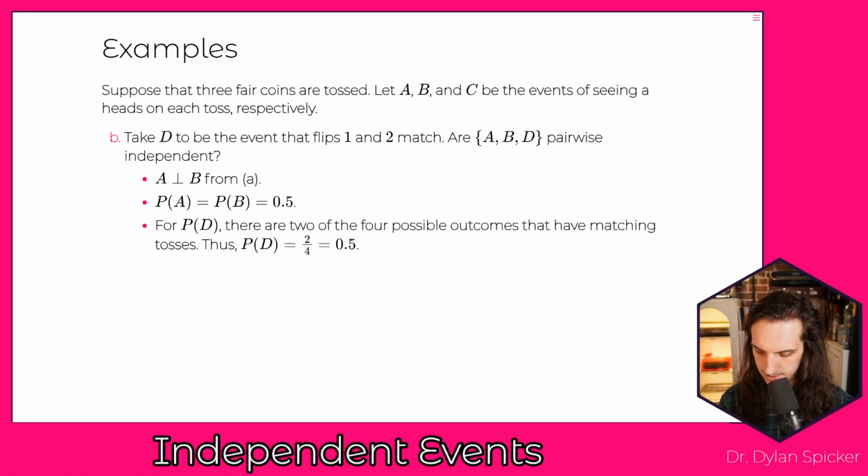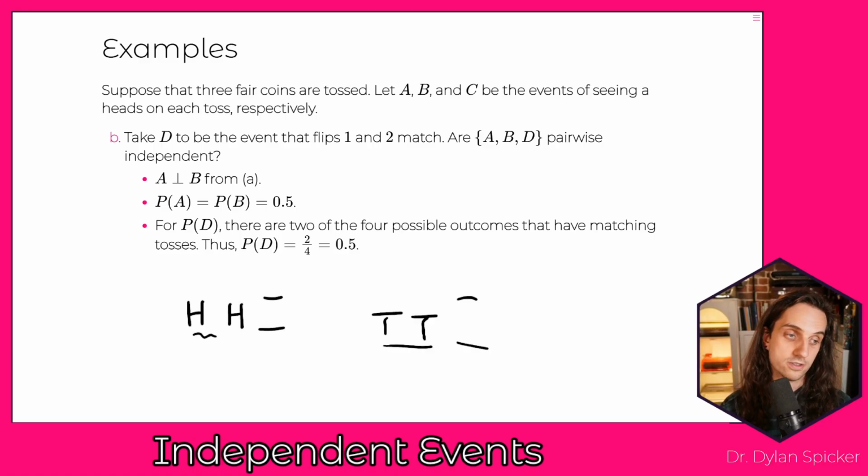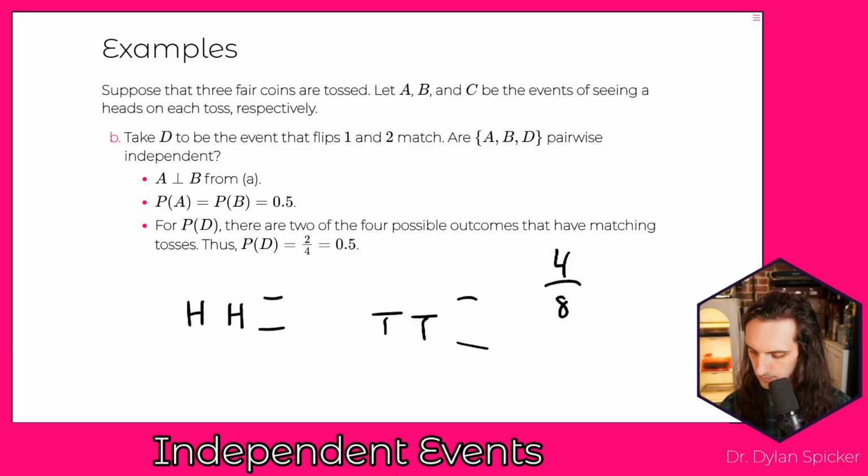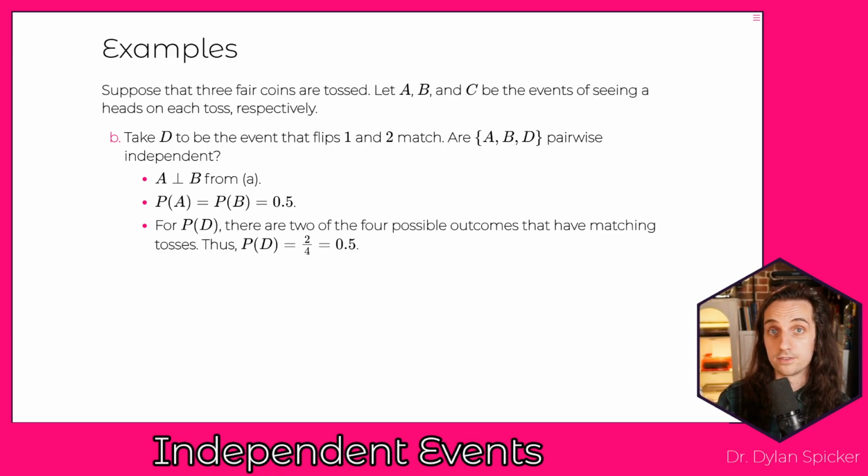The other way that we can think about this, right? We can think about this as being heads, and then we can have either a heads or a tails here, or we can have tails, and then either heads or tails. And so you can either just think about the fact that there are 2 out of 4 on our first 2 tosses, or you can think that there are 4 out of 8 on the total sequences, right? If you think about this as either being 4 out of 8 or 2 out of 4, it works out to be the same, whether you're considering the series of all of the tosses or the series of the 2 tosses. And it's up to you. It will work out to be the same thing. But either way, half of the time we're going to see that the first 2 tosses match.